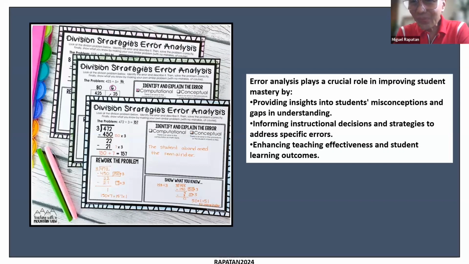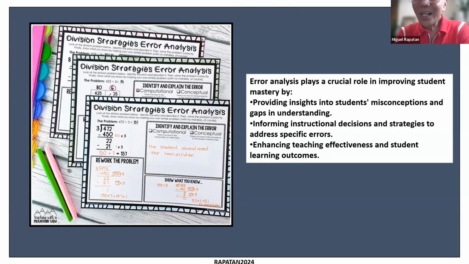So error analysis plays a crucial role in improving student mastery by providing insights into students' misconceptions. Because sometimes the error is not because the student is neglectful, although that happens a lot, but because the students have a misconception, which makes them do the error repeatedly because they don't have the correct understanding.